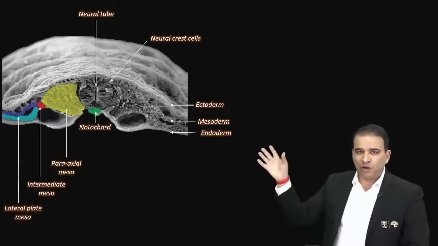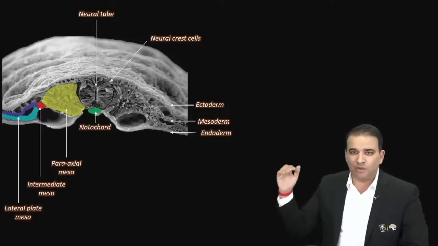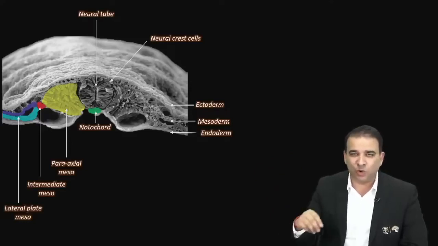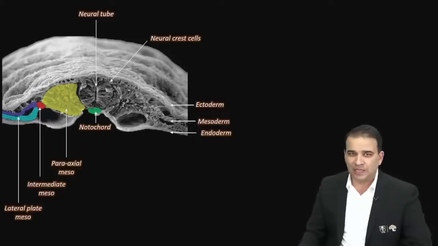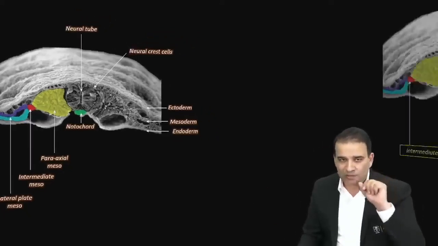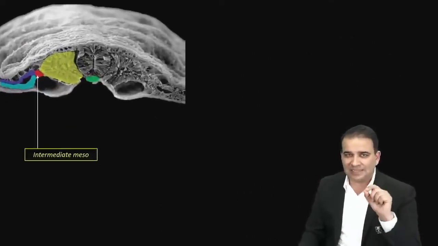So I'm sure you are oriented to this image now. You're looking at ectoderm, endoderm, mesoderm. You're looking at a neural tube. You're looking at a notochord which stimulated the ectoderm to form the neural tube and the neural crest cells. And you're looking at the three parts of the mesoderm. Now, let me take your attention to one specific thing, guys. Look at that. That is an intermediate mesoderm.